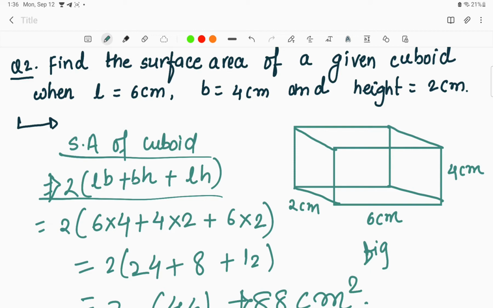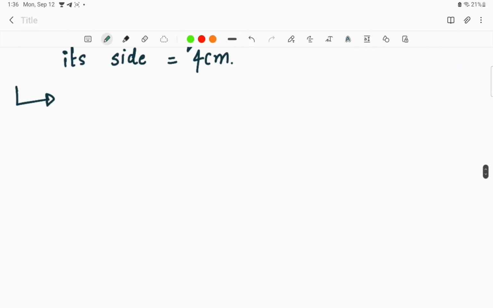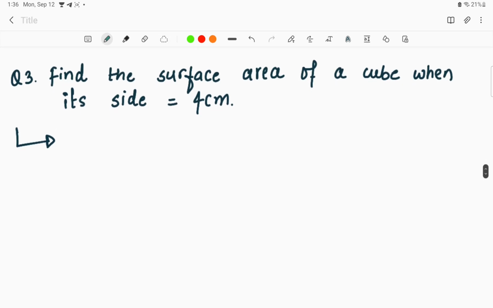Now the topics of mensuration and geometry is somewhere we can find the collision, where topics like the surface area of the cuboid can be asked in the mensuration topic and also in geometry. Basically if you go for the cube or cuboid, the questions can be asked like this, right? So the next question that we can find over here is: find the surface area of the cube when its side given is 4 cm.